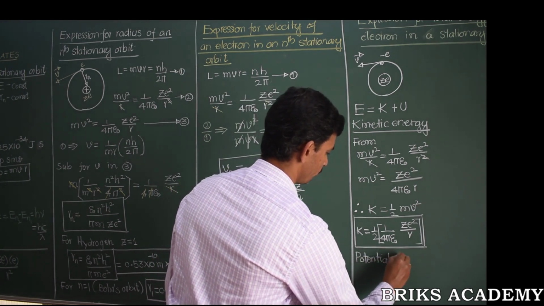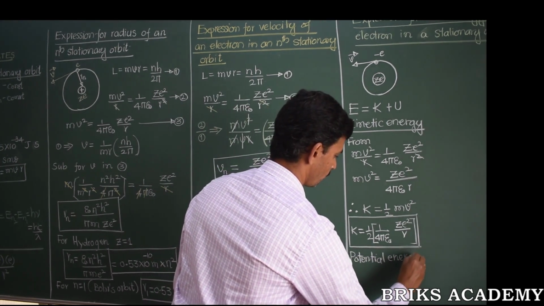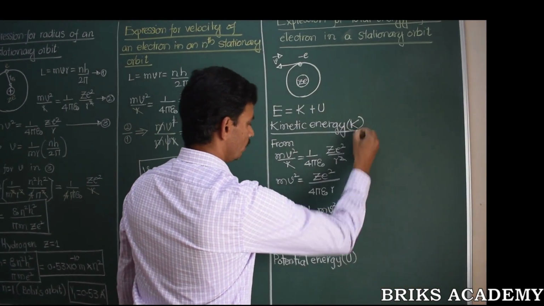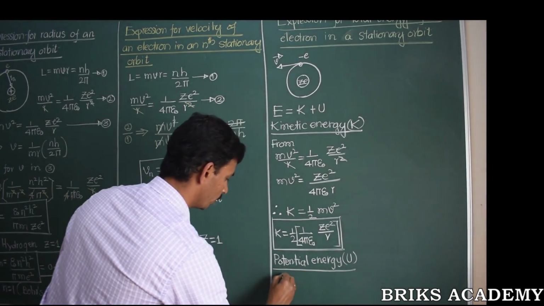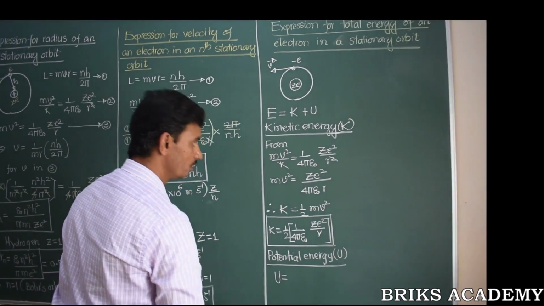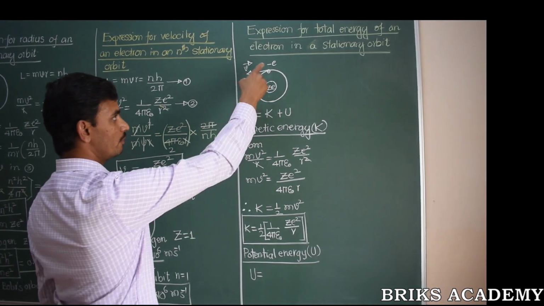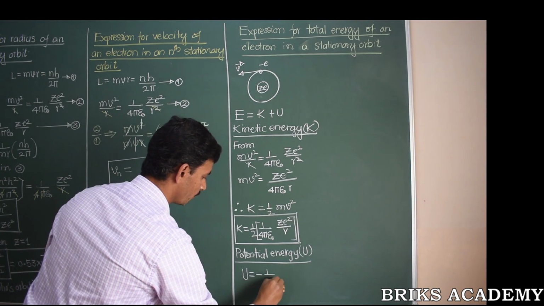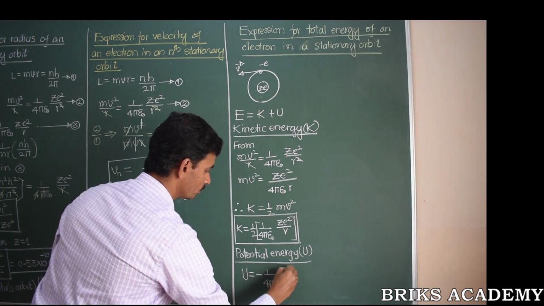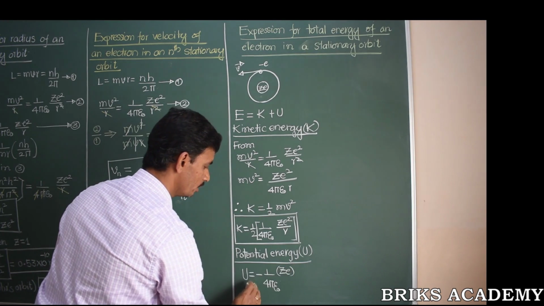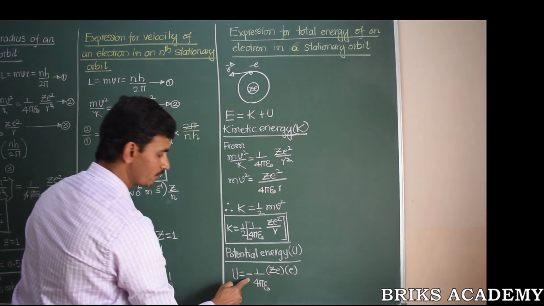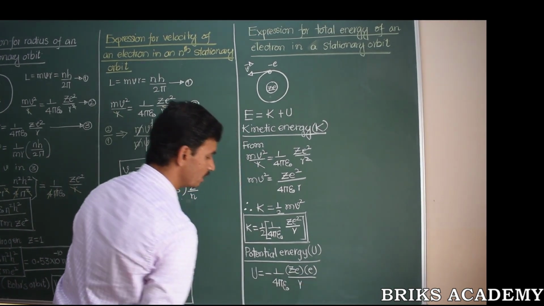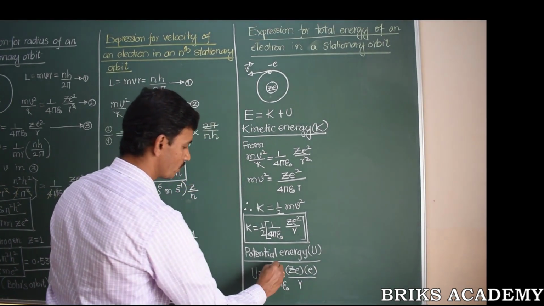Potential energy U, kinetic energy K. What is potential energy? Potential energy for this bound system, a system of a negative and a positive charge, is minus 1 by 4 pi epsilon naught, charge on the nucleus, charge on the electron. In fact, this negative sign belongs to the charge on the electron in this expression, divided by the distance between the two particles. So this is the potential energy.